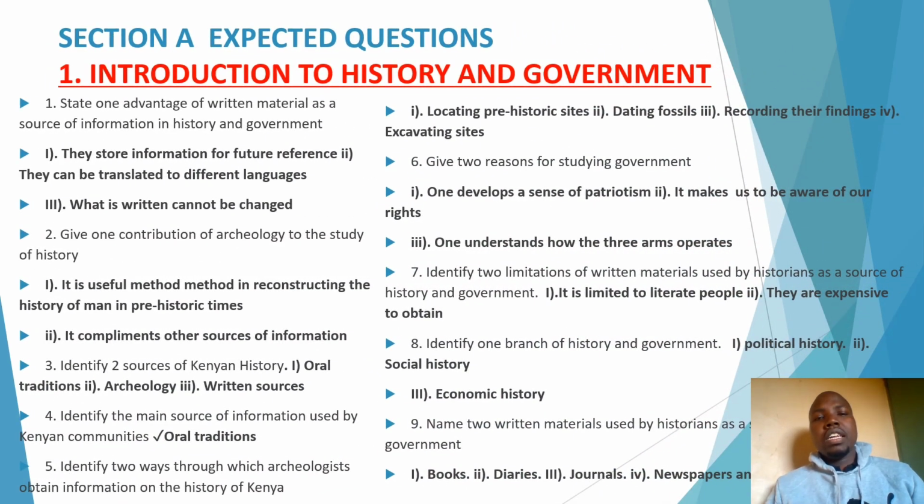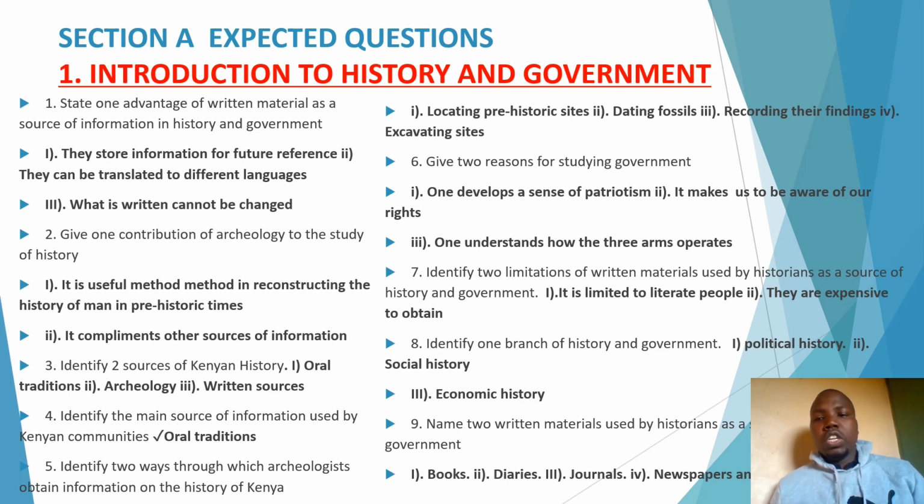Now, in the topic of introduction to history and government, these are the questions which you can't miss, even if you are given any paper 1 paper. We have question 1 under introduction to history and government. The question says: state one advantage of written material as a source of information in history and government. This question is based on sources of information in history and government.